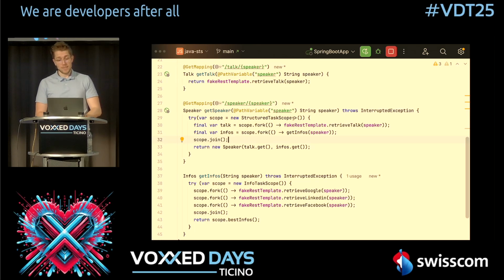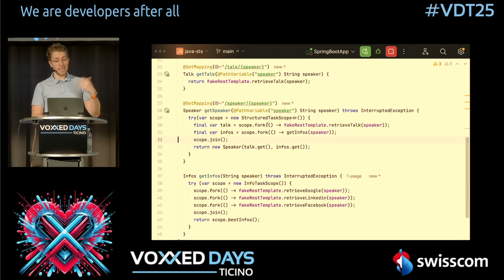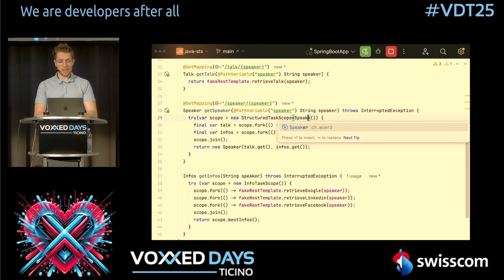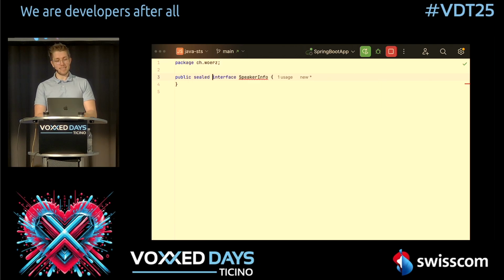Now you maybe have seen I did not add a class in there. This is okay, but the issue is I could currently do this. I could just pass in any callable I like because object takes anything. And to fix this, we can use an interface. So we can say we have a speaker info interface, and this will be some special kind of interface. This is a sealed interface.